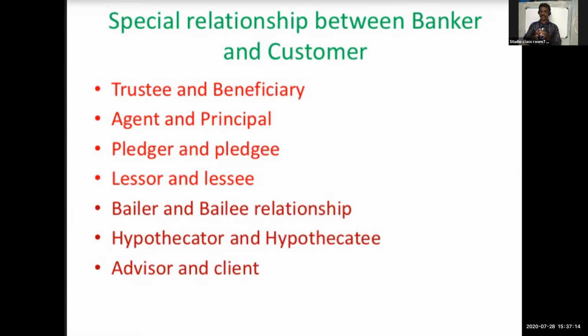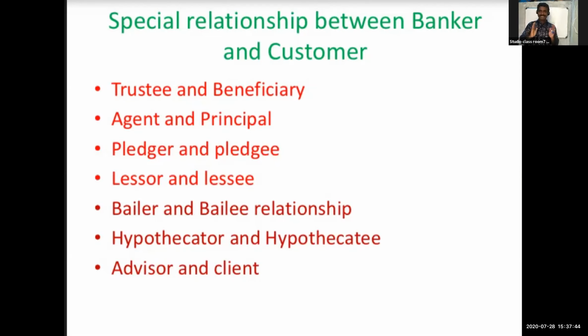Trustee and beneficiary means in some cases the banker acts as a trustee. A trustee holds money, assets or any properties and performs certain functions for the benefit of another person called the beneficiary.